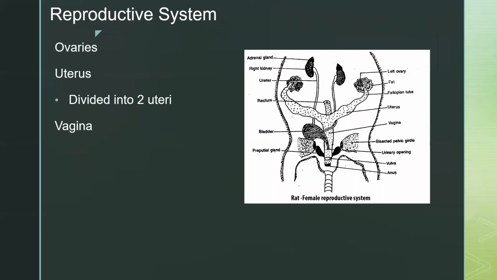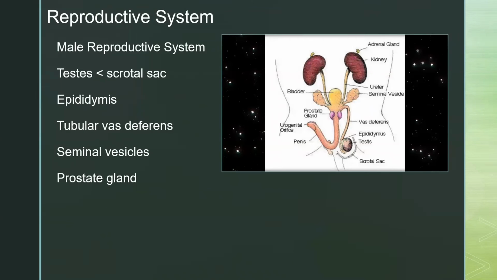The lumpy brown glands located on the left and right are the seminal vesicles. The glands below the bladder are the prostate glands, and they're usually partially wrapped around the penis. The seminal vesicles and the prostate glands secrete materials that form the seminal fluid, which is the semen.